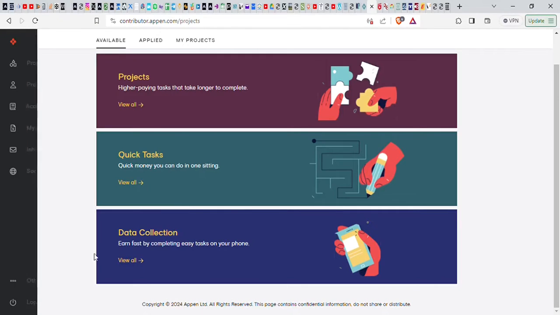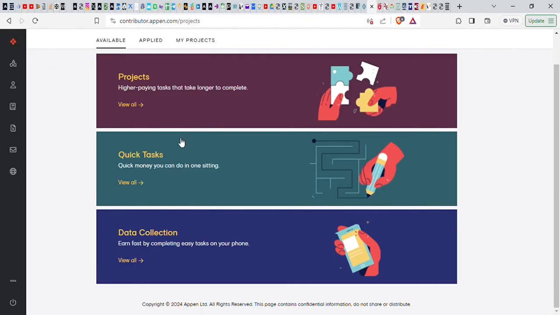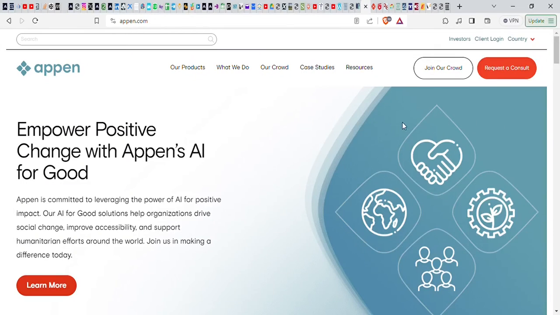So I hope you give Appen a trial. Yes, give it a trial and look at the one that best suits you. By the time you sign up or log in, there might be other projects that I didn't mention now, and then you can go deeply into those projects and have more information. I wish you luck. We must also say clearly that Appen is not sponsoring us. We are simply sharing opportunities on this platform.